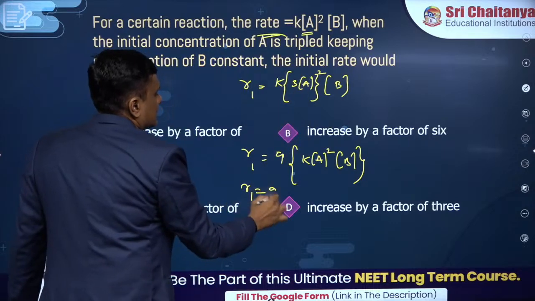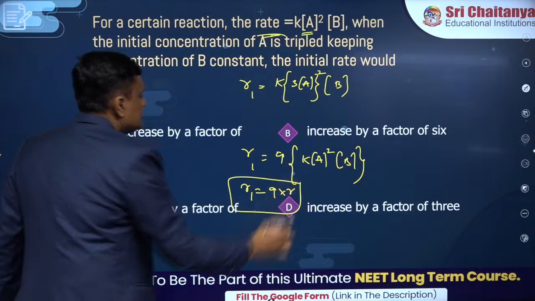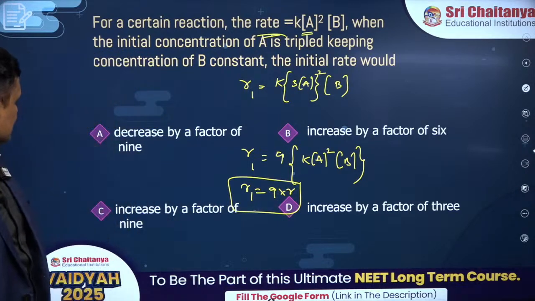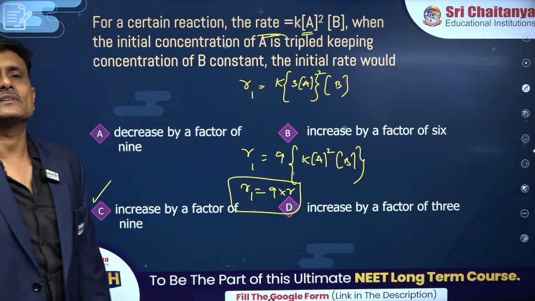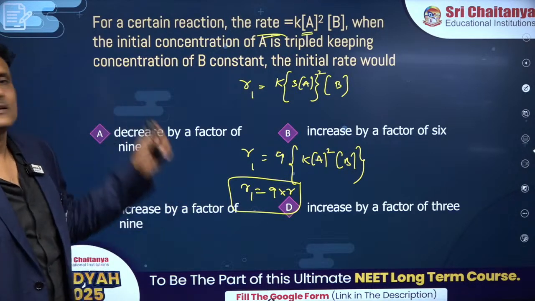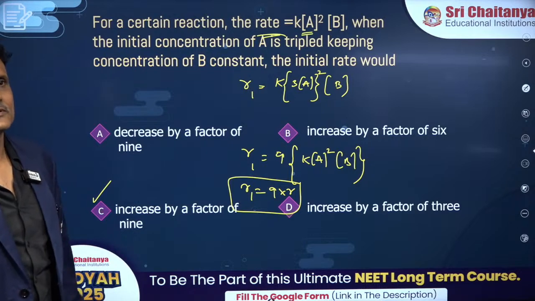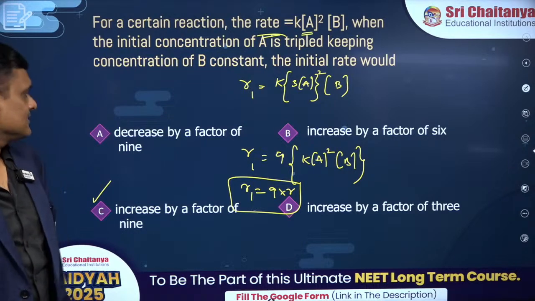So rate increases by 9 times when alone the concentration of A is increased by 3-fold. That's a brilliant answer. Good.